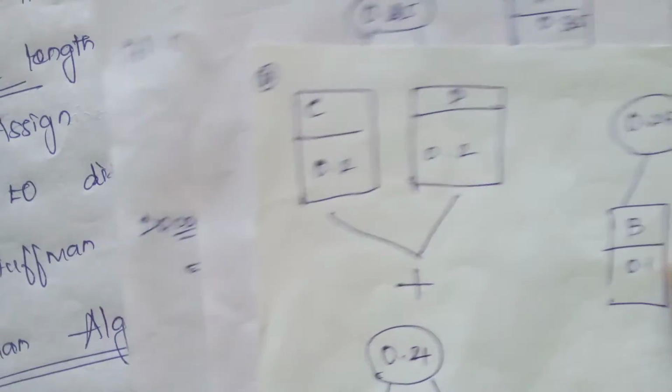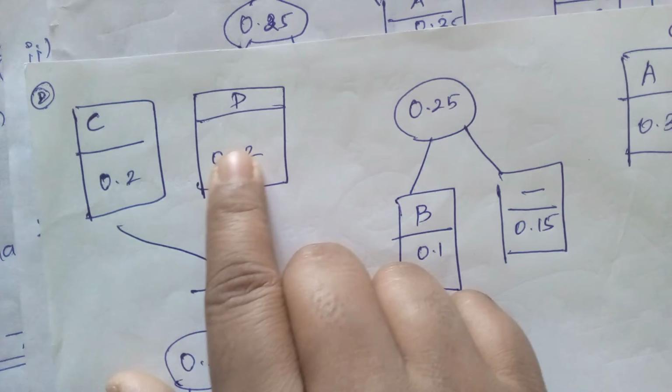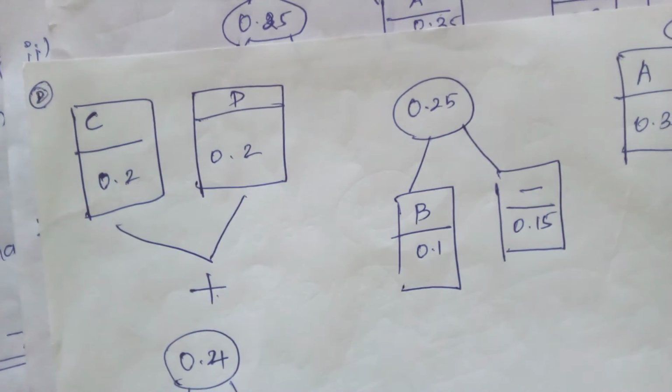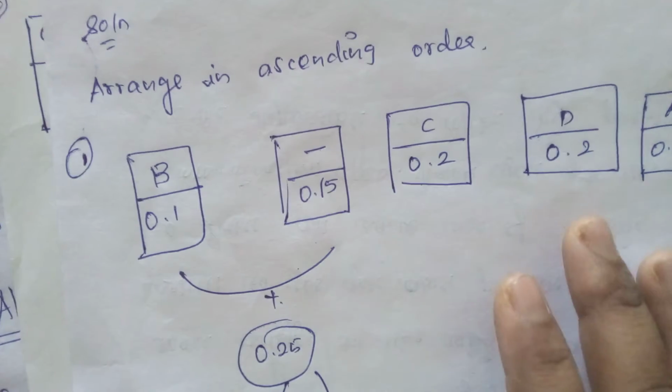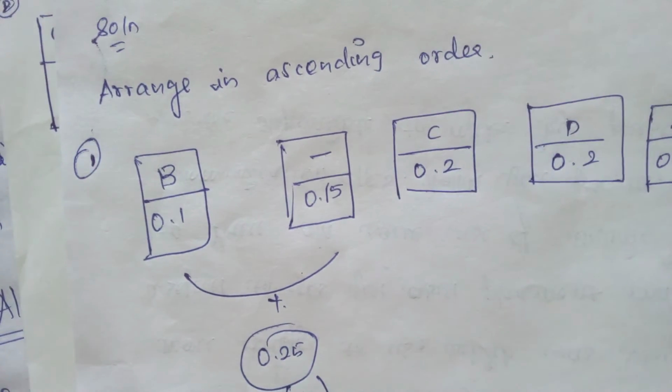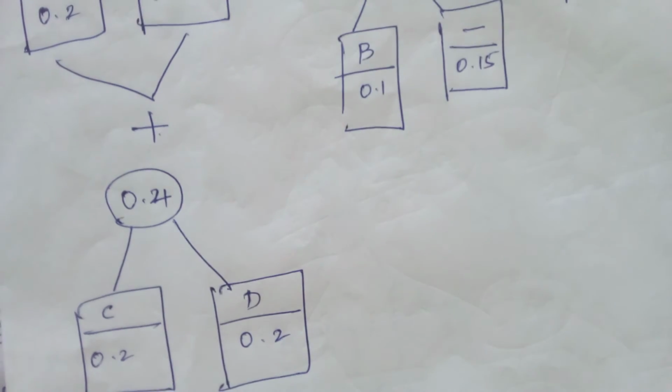Now see the next step, C and D. Now we are going to add 0.2 and 0.2. See the values one more time: these are in ascending order. One thing you have to remember: after you add these values, you have to arrange them again in ascending order.